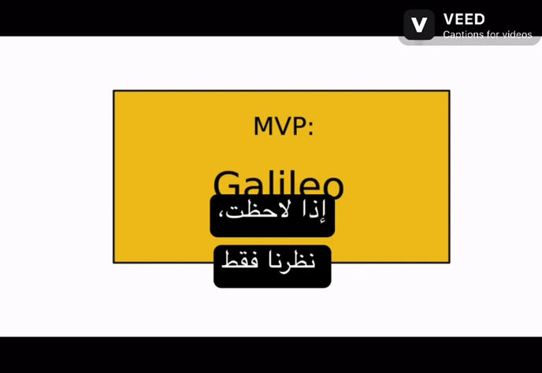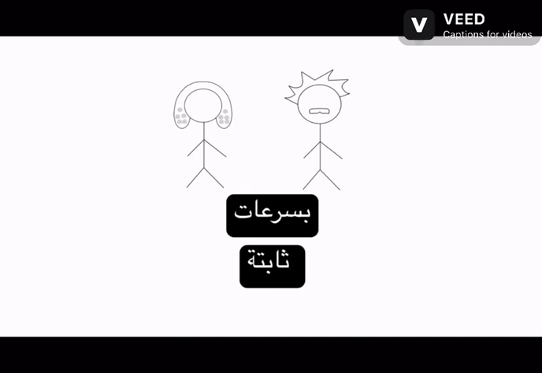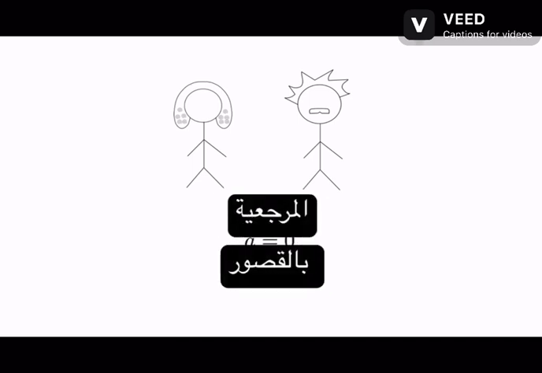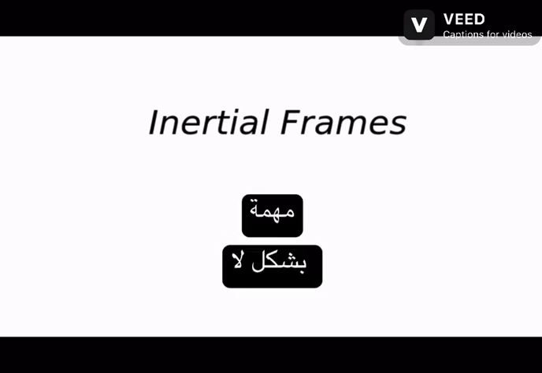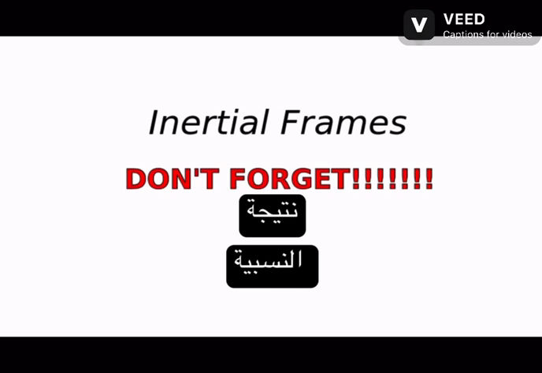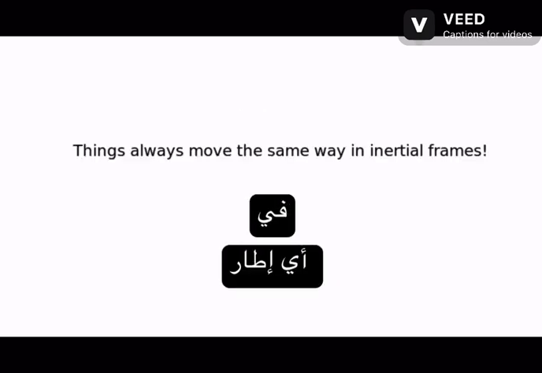If you notice, we only considered cases where Isaac's and Albert's frames of reference were moving with constant velocities and no accelerations. These frames of reference are known as inertial frames and are incredibly important in physics. This leads us to perhaps the most important result of Galilean relativity. Things always move the same way in any inertial frame.